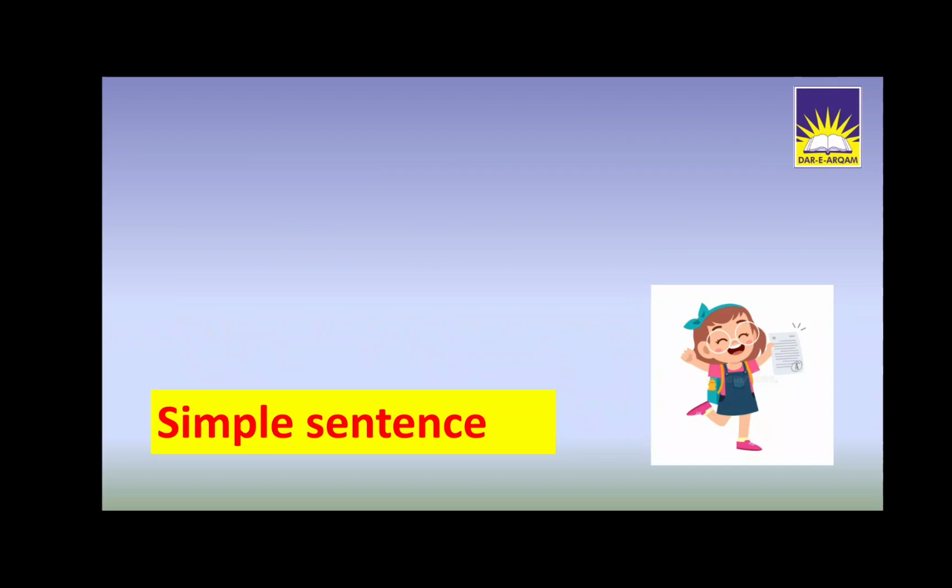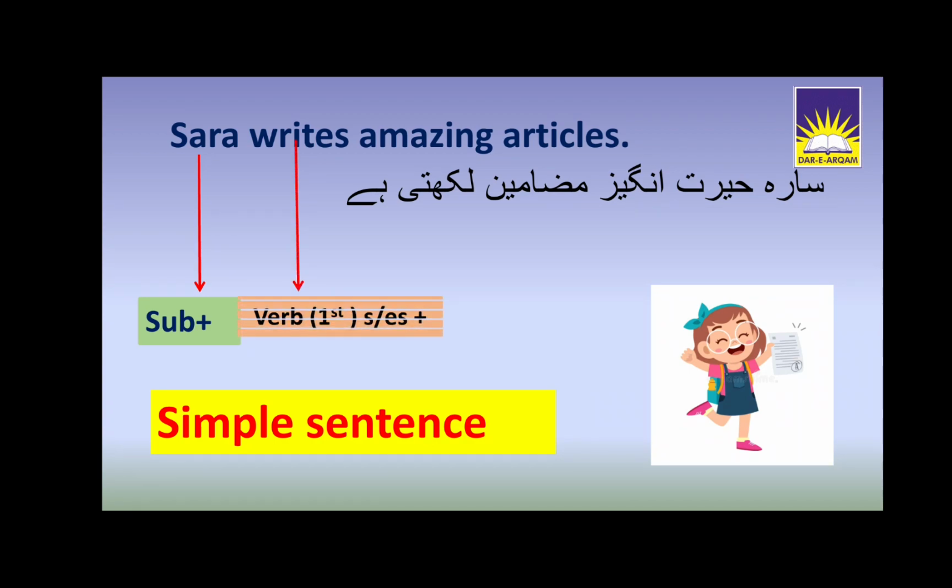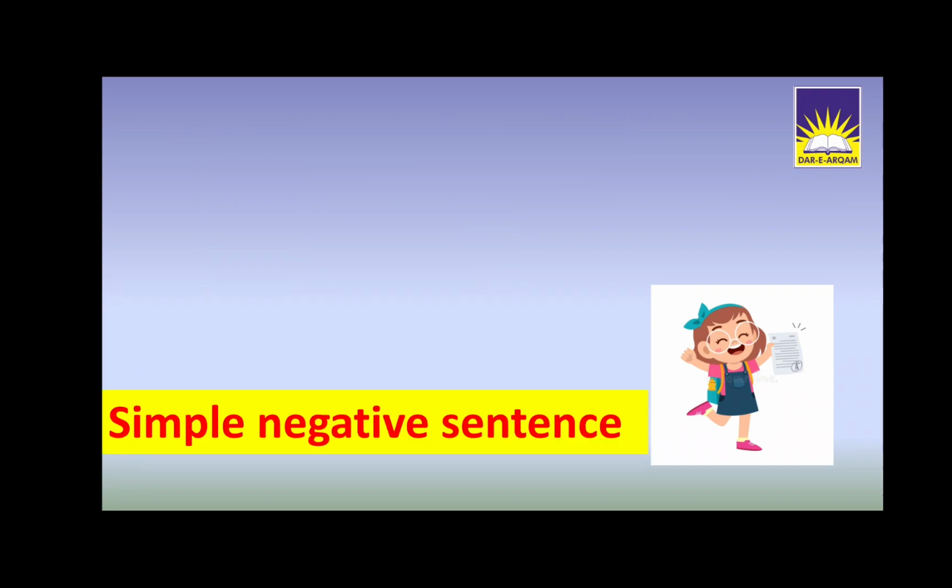Again, we will analyze the same example in simple sentence. Sarah writes amazing articles. Here Sarah is the subject. Then what is the formation? Writes is the verb. Which form of verb? First form of verb with s or es. Then what will be the amazing articles? Yes, they both are the object. So this is the formation of a simple sentence. Okay, now moving to the next one.